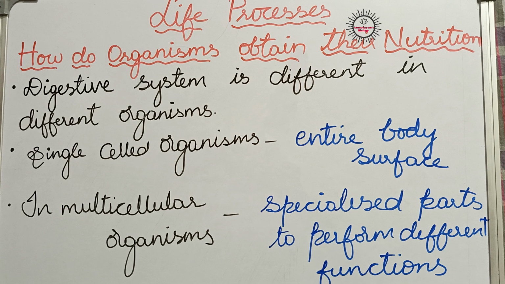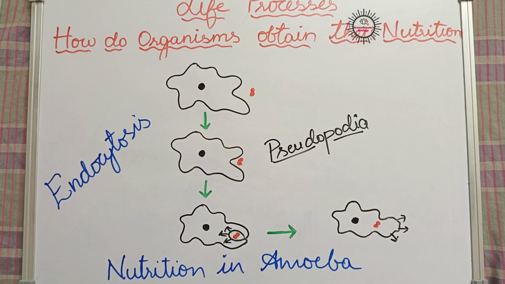Okay, as the complexity of the organism increases, that means in case of multicellular organisms, as the cells increase in the body, we can see some specialized parts are present in their digestive system, which perform different functions. So likewise, the digestive system is different in different organisms. Let us see how nutrition takes place in case of single-celled organisms like amoeba.